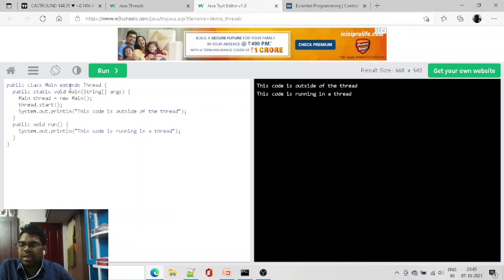The Main class is extended by the Thread concept. Then thread.start(). System.out.println: this code is outside of the thread, and while running the program it shows this code is running inside a thread.